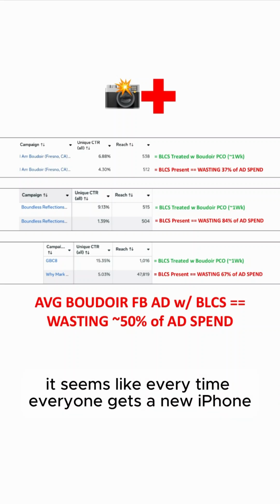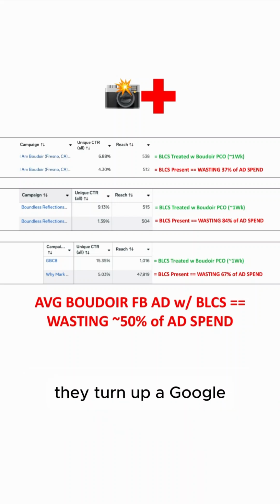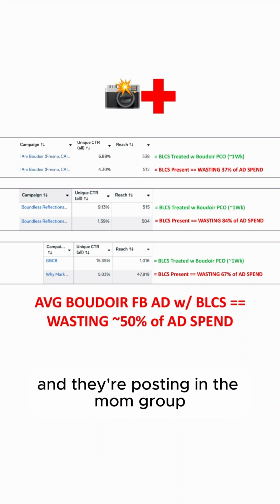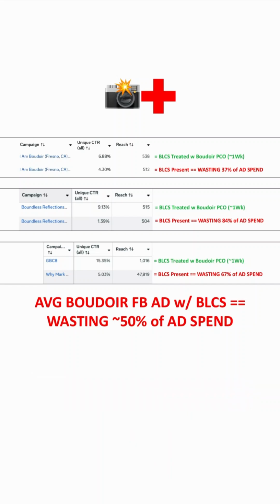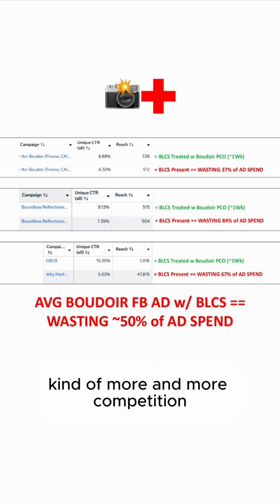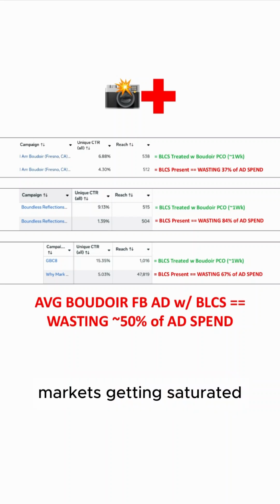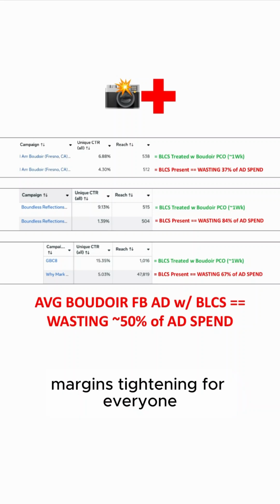It seems like anytime everyone gets a new iPhone, they turn on a Google My Business profile to say they offer Boudoir, or they get a new camera and they're posting in the mom group saying they offer Boudoir. So more and more service providers, same number of buyers, more and more competition, market's getting saturated, margins tightening for everyone.